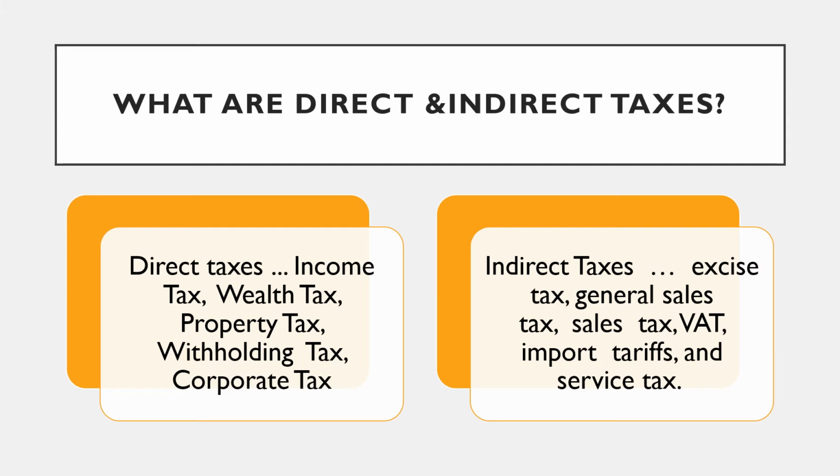Direct taxes on one hand are taken from an individual's earnings, while indirect taxes are imposed on the goods that consumers buy. Furthermore, direct taxes are calculated based on the paying capacity of the individual. Indirect taxes, on the other hand, do not look at the consumer's ability to pay but are the same for everyone who buys the goods or services.